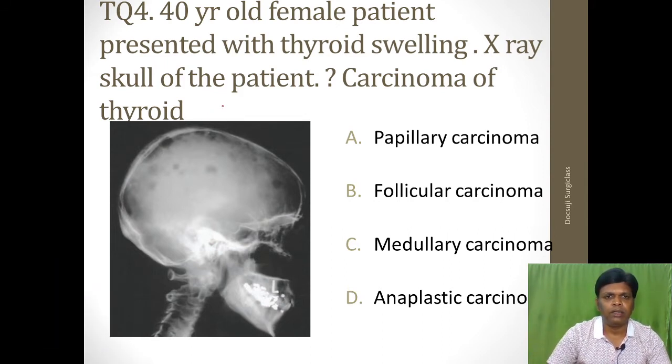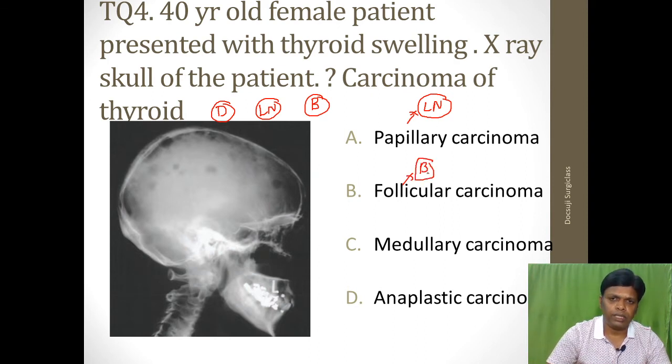You all know that carcinoma spreads through 3 modes. One is the direct spread, another is lymph node spread, another is bloodstream spread. We will discuss one by one. Papillary carcinoma more commonly spreads by lymph node metastasis. Follicular commonly spreads through the bloodstream. Medullary carcinoma commonly through lymph node metastasis, and anaplastic carcinoma is a direct spread.